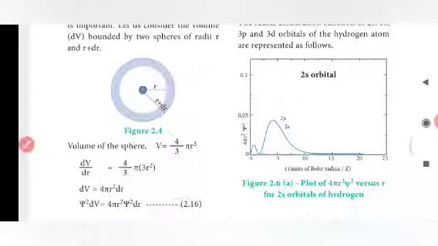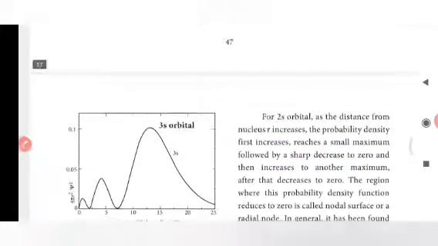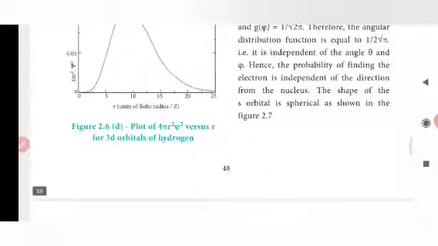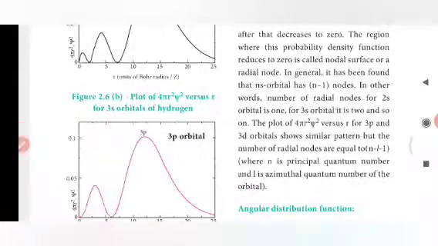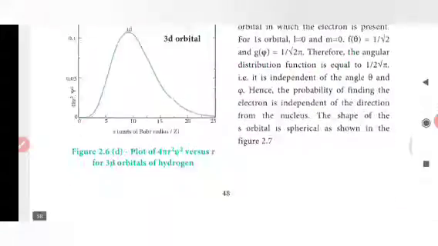Likewise, we can use this plot to identify the radial values between the 3p and nucleus, 3s and nucleus, and 3d and nucleus. Let's see.